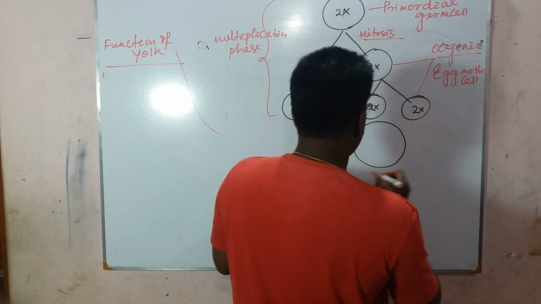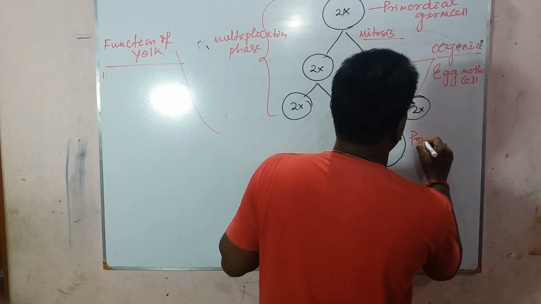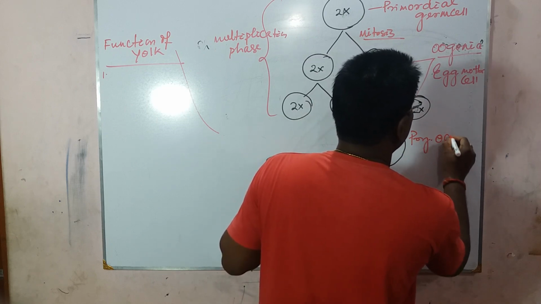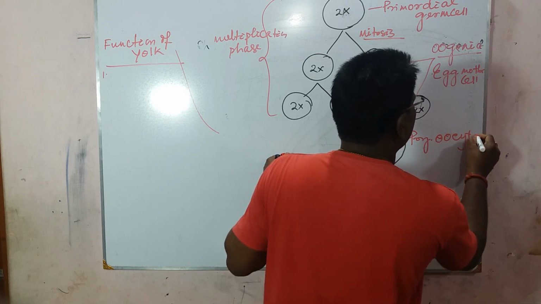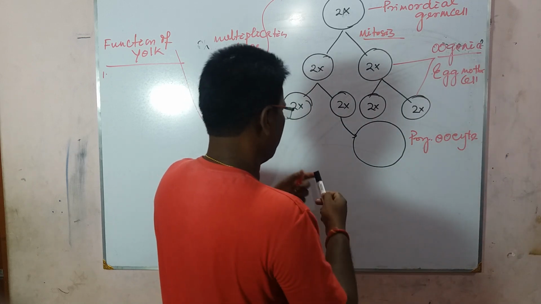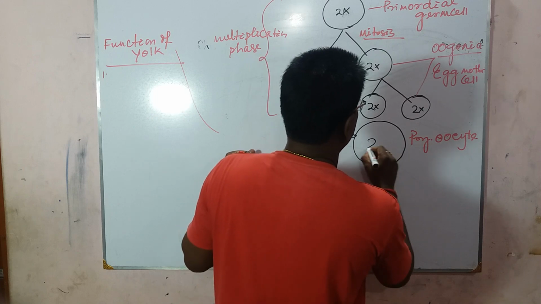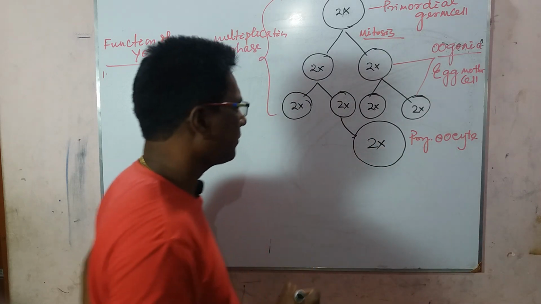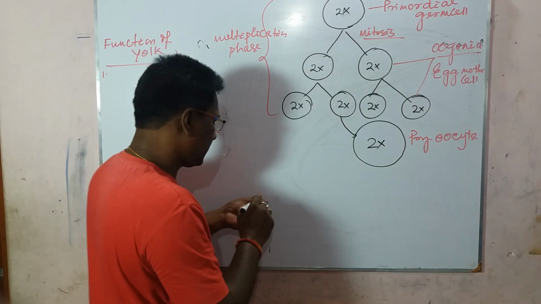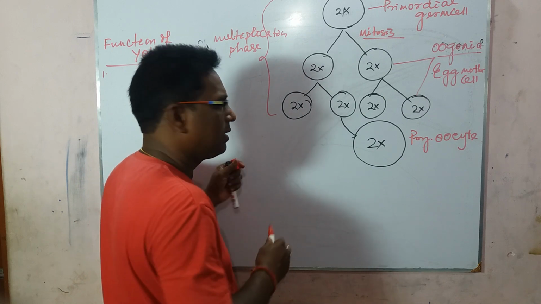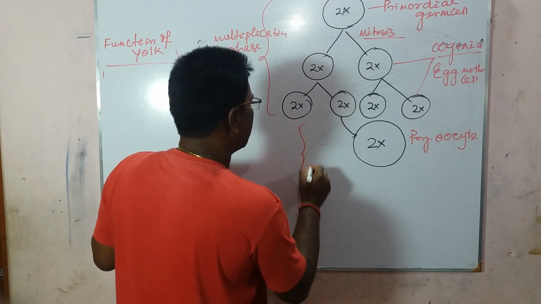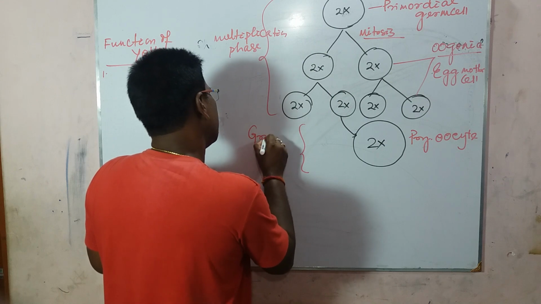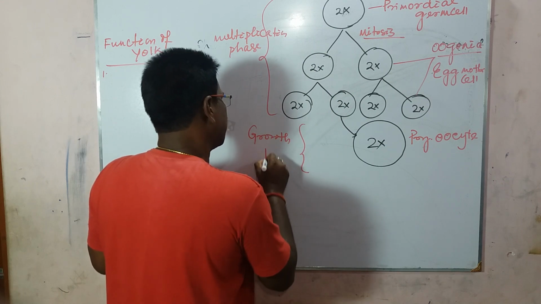This is also diploid and called as primary oocyte. It is also diploid. And this phase is called as growth phase.